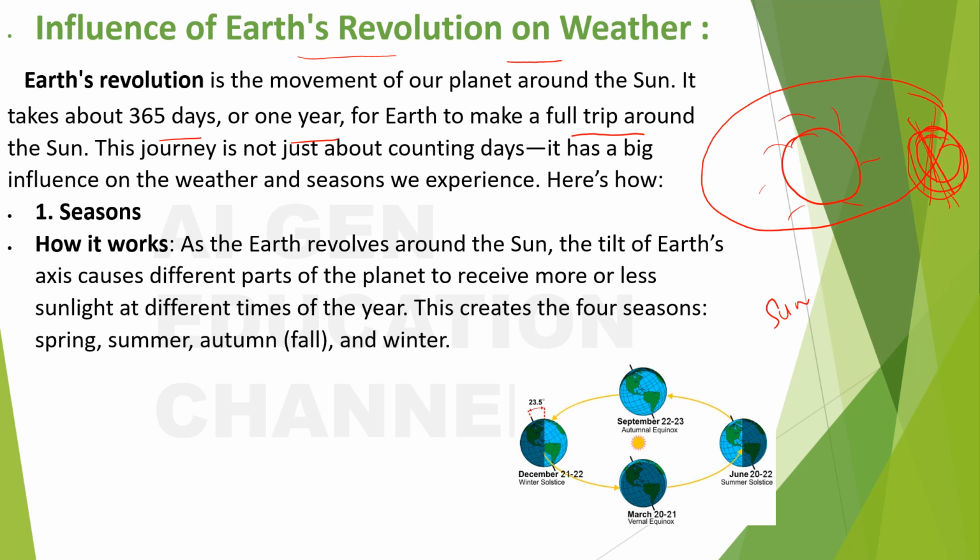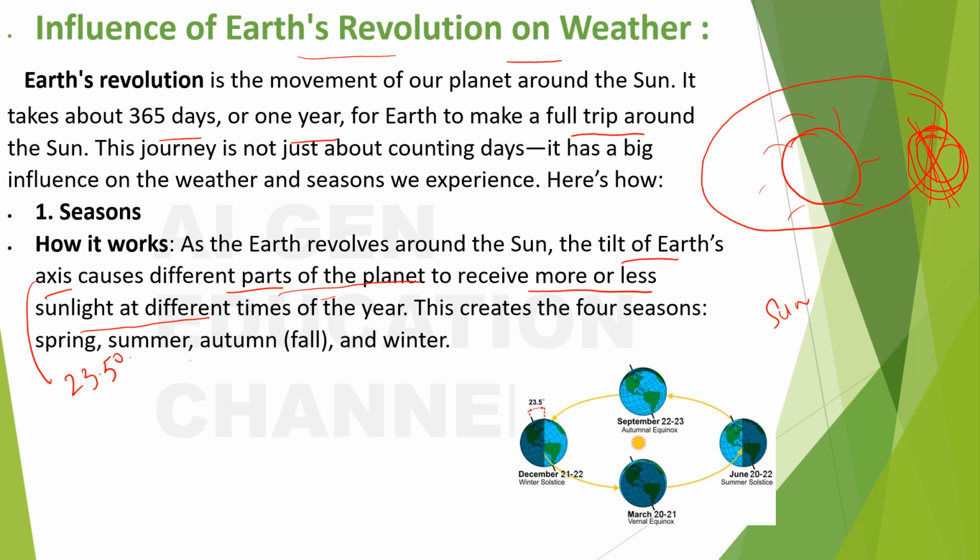As the Earth revolves around the sun, the tilt of Earth's axis, what did I say? What is the tilt? 23.5 degrees. It causes different parts of the planet to receive more or less sunlight at different times of the year. This creates 4 seasons. What are those? Spring, summer, autumn and winter.